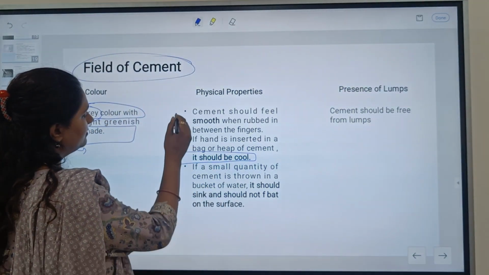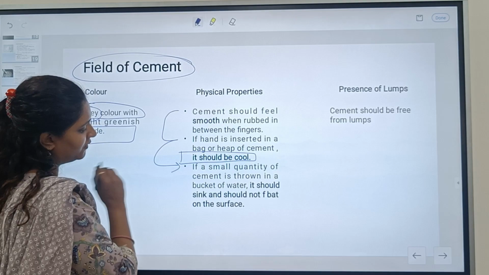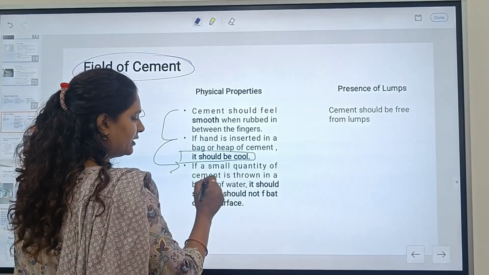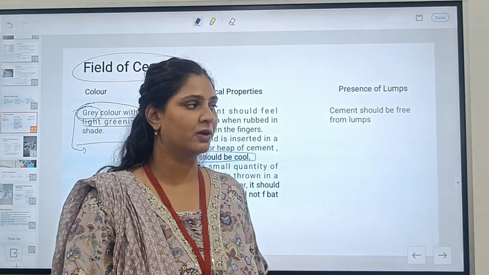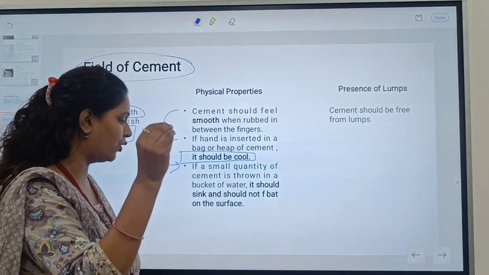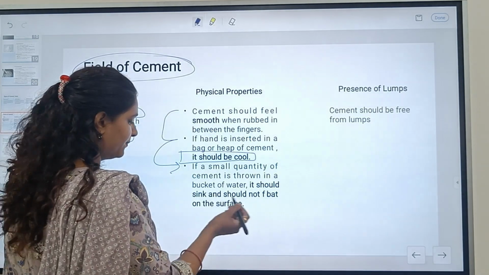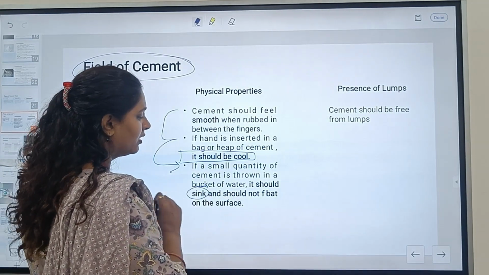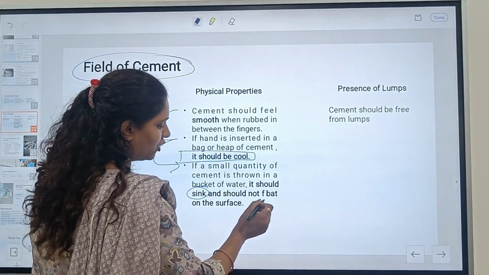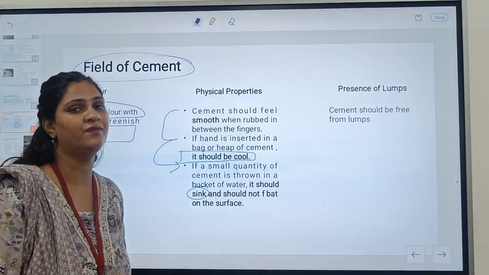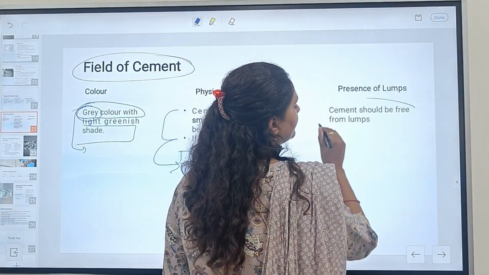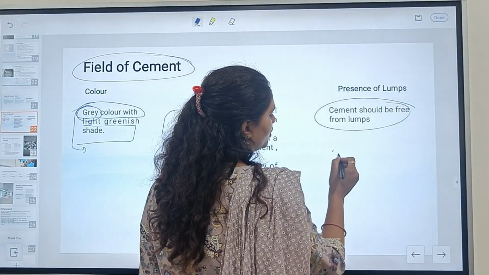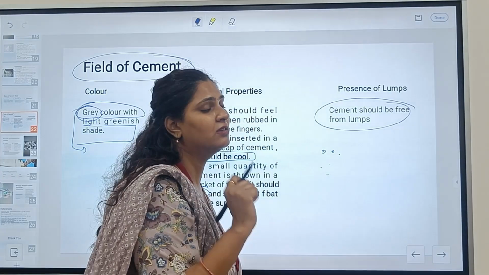Another one is, if we take a small quantity of cement and throw it in a bucket full of water, it has to sink. It should not float on the surface. If it sinks, then it is good. And there should be no presence of lumps. Lumps means such tiny lumps should not be in it.